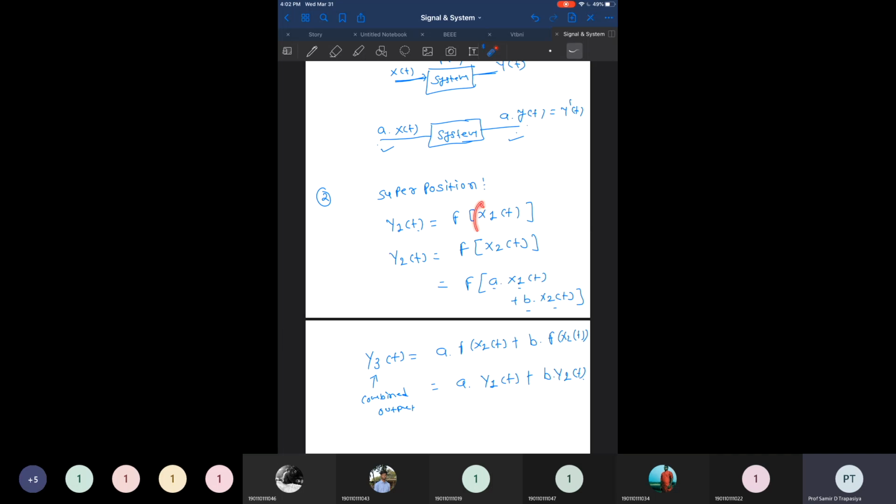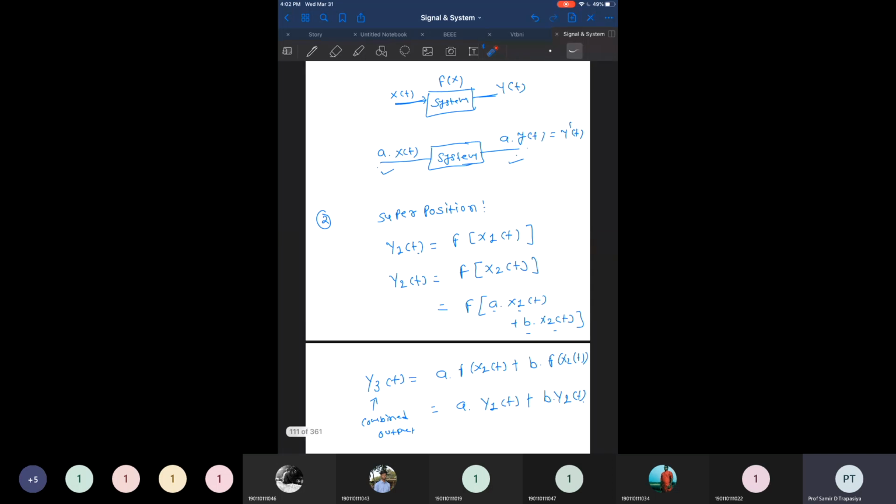So if we use the combined input x1 of t and x2 of t, and the output is a combination of the individual outputs y1 of t and y2 of t, then we can say this is the second condition of linearity. So if both conditions are satisfied, one condition is scaling, which shows that if the input is scaled by some factor a, the output is also scaled by the same factor a.